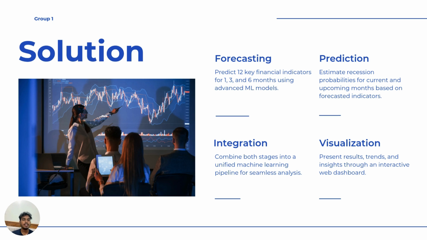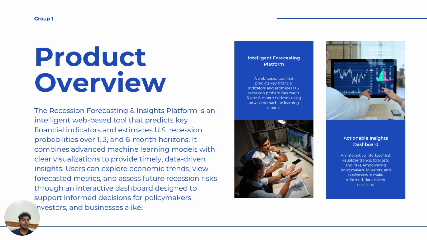We know the end user does not want to see the data science part, but wants to see results. So we have built a simple web dashboard which presents results, trends, and insights interactively.